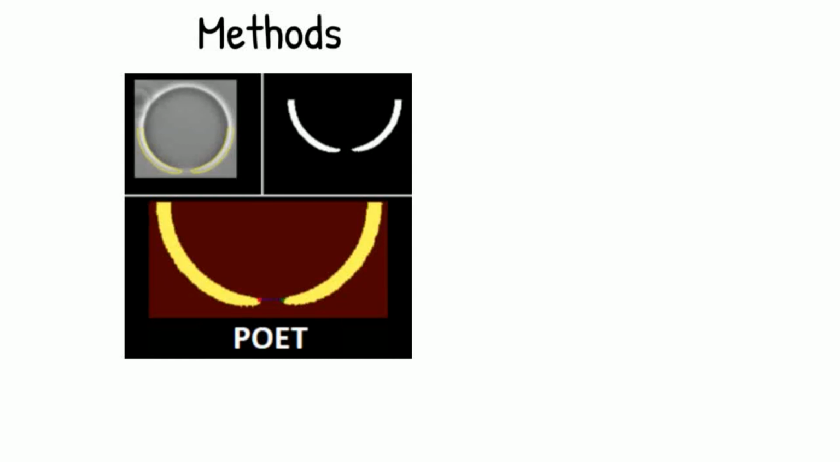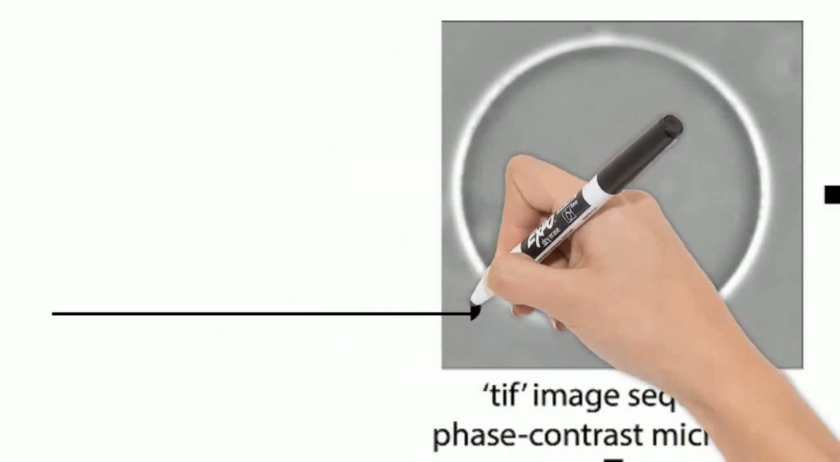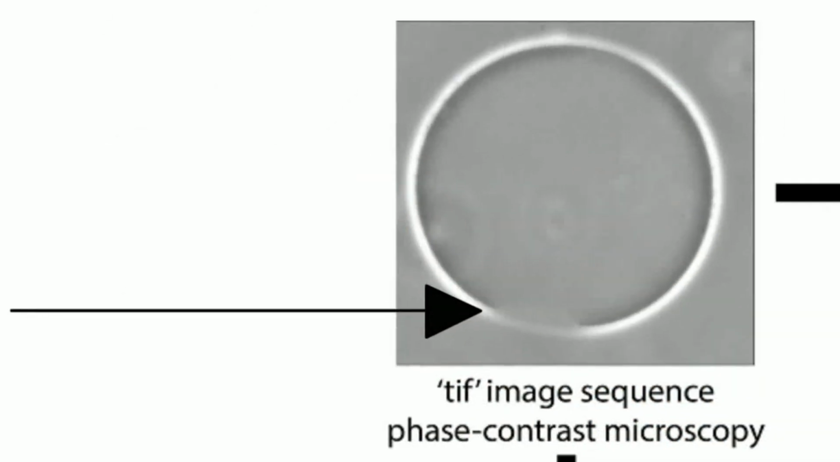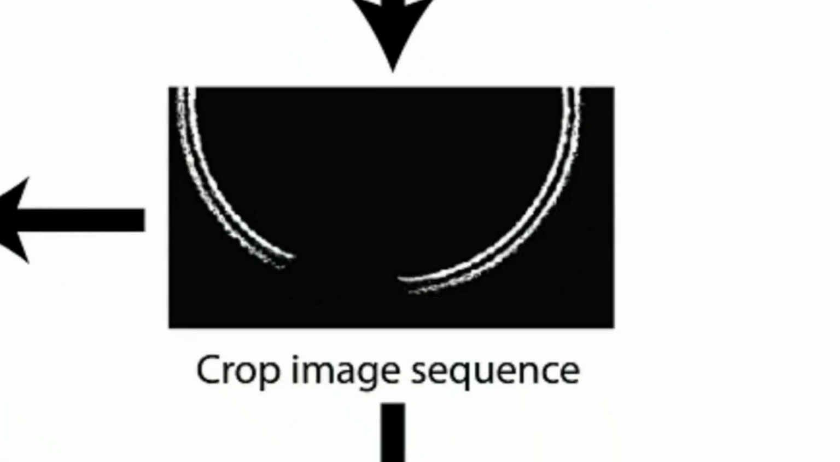POET is an open-source software for automatically and precisely calculating pore edge tension. It was developed in Python, and it works with TIFF image sequences obtained from experiments with phase contrast microscopy and analyzes a pore facing the bottom of the image. It performs important image processing steps that are normally necessary for this type of analysis, and then crops the image in half its height to focus the analysis only in the bottom part.